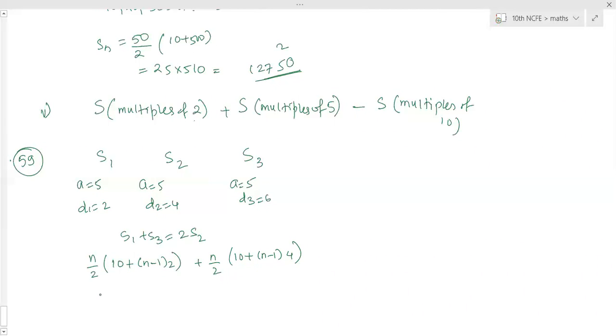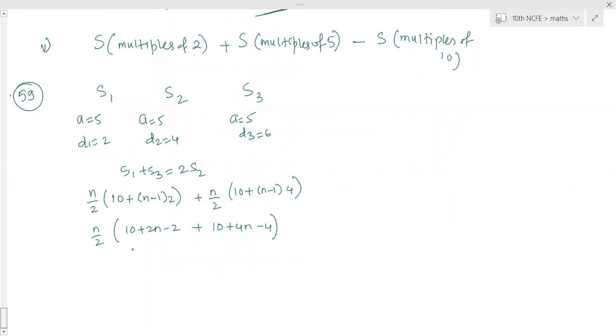Taking n by 2 common, in bracket 10 plus 2n minus 2 plus 10 plus 4n minus 4. Ma'am, shouldn't we take S1 plus S3? Yes, S3 is there, right? It is 6.